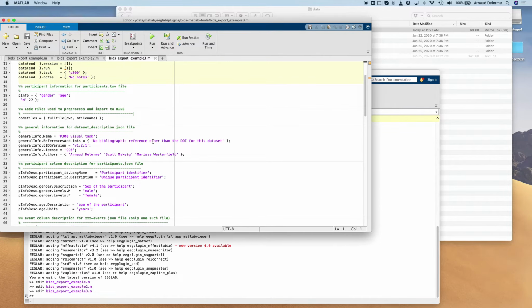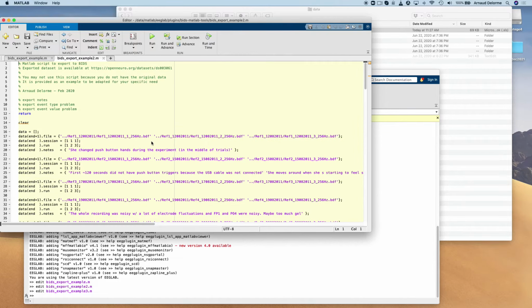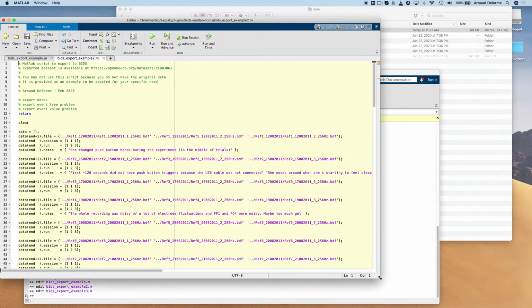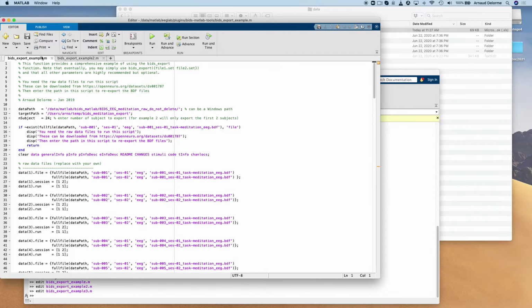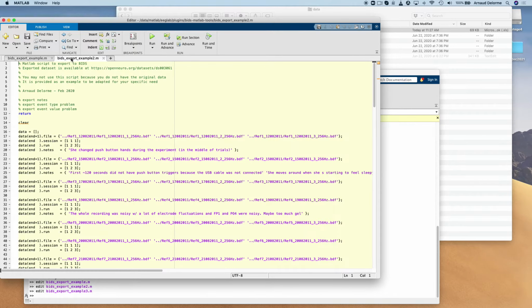Then we have the second one, which is actually the one I'm going to use because the data was acquired at the same location, so it's very similar data. And then there's the third one. The third one I'm just ignoring because the third one just exports the tutorial data set. So that's the one we'll use here, the BIDS example 2. And we're going to modify that file for this specific data. You have access to these files, so you can do the same if you want.